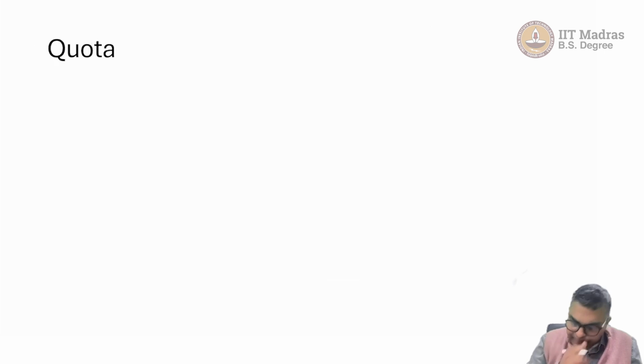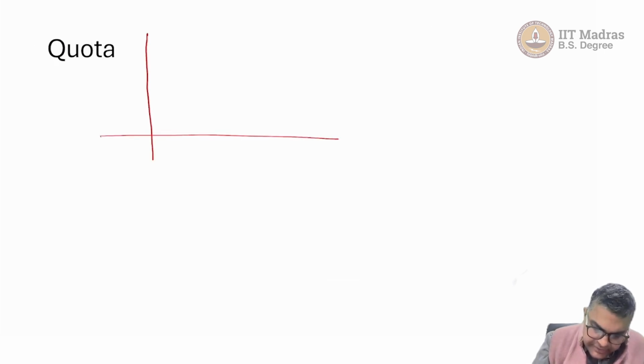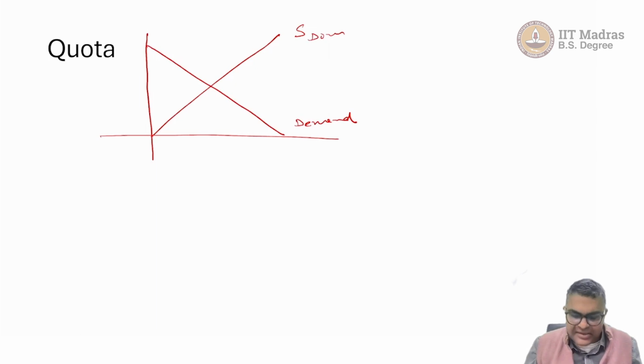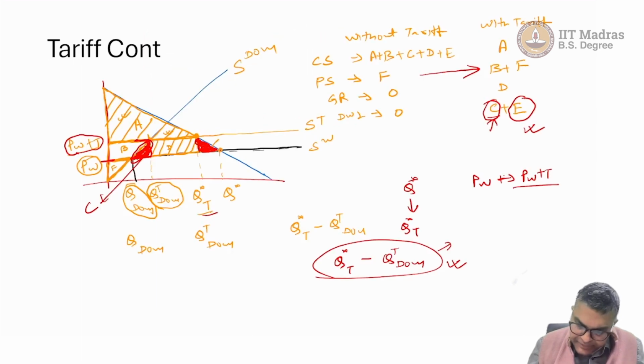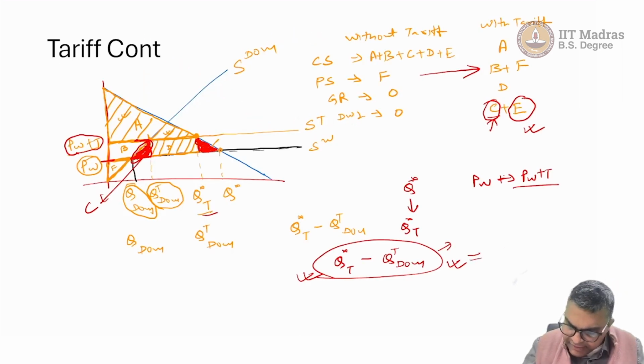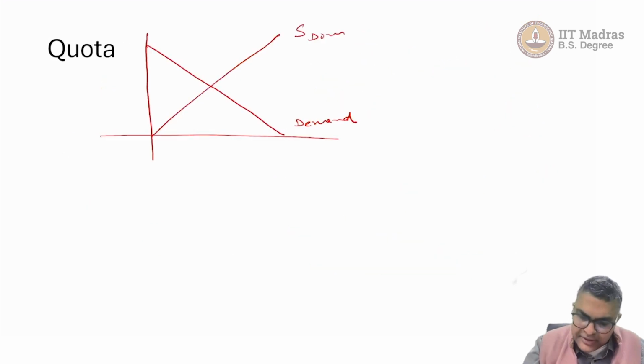So what happens there? We have a market. This is the domestic supply, S DOM, and this is demand. The government says that foreign companies can supply Q star T minus QT DOM, and let's say that this is equivalent to A. Only A amount the foreign companies can supply, and of course we are ignoring the cost of import and other things.